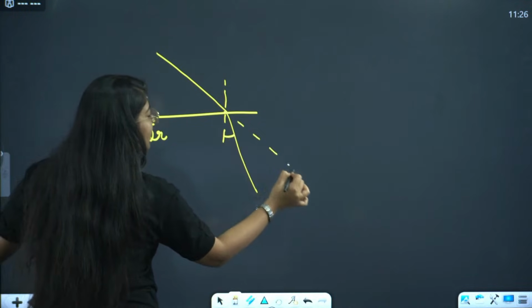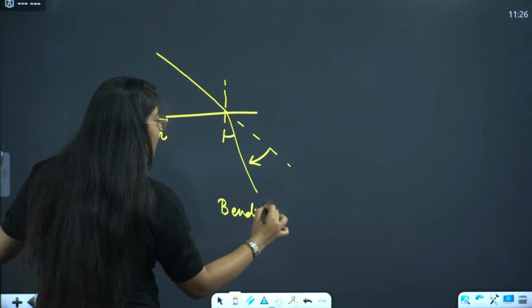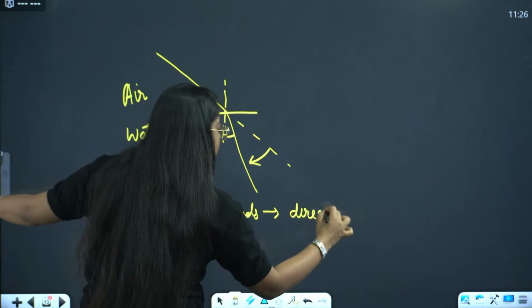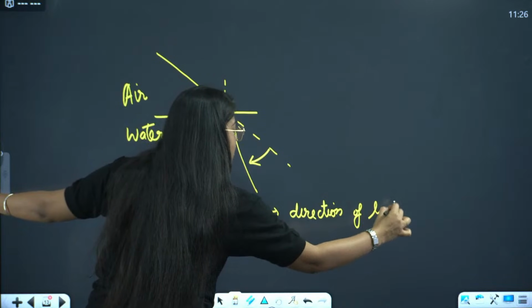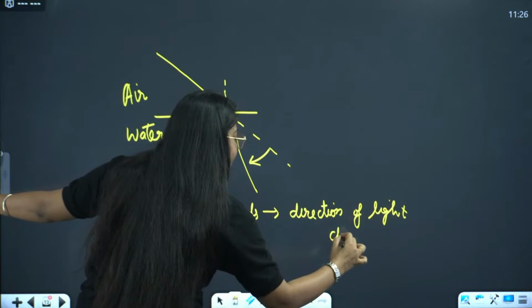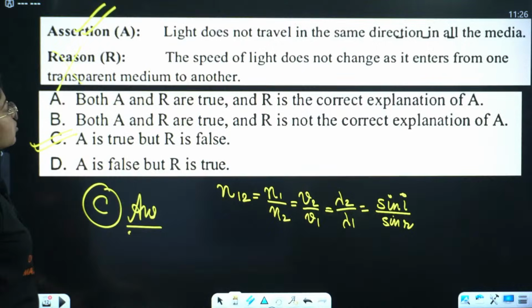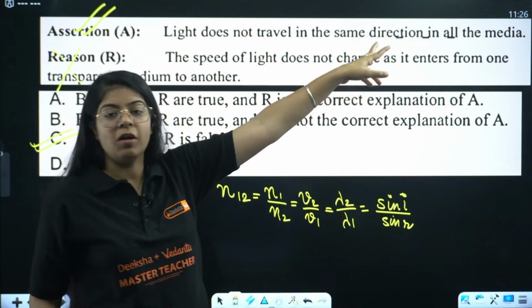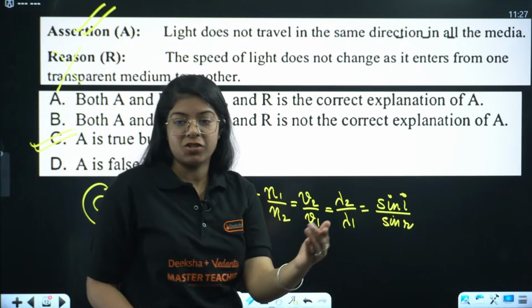That means the direction of light changes. Correct? And that is why it is true, light does not travel in the same direction in all media. Light travels in different directions. Okay?